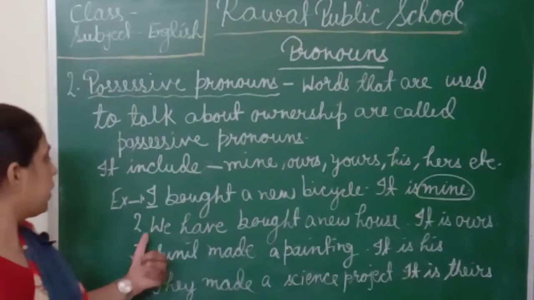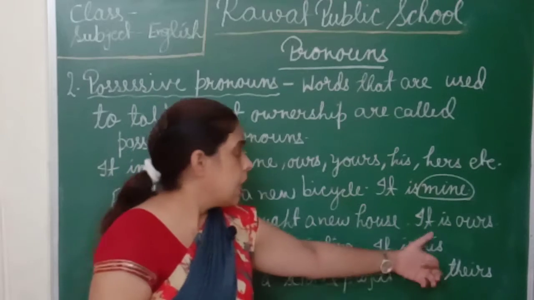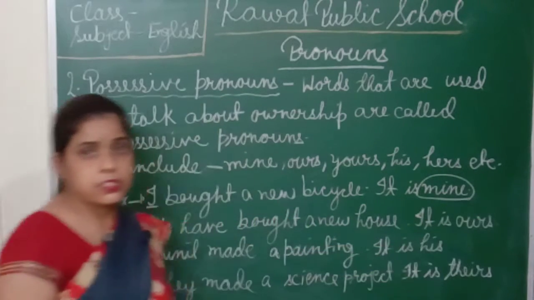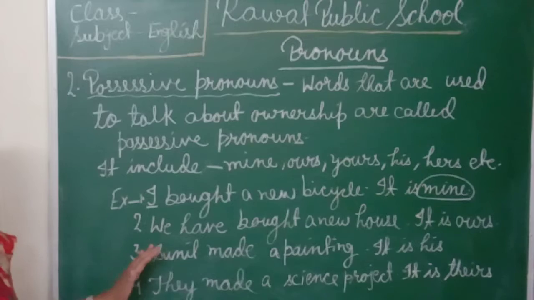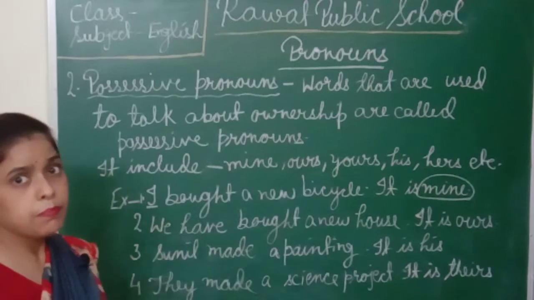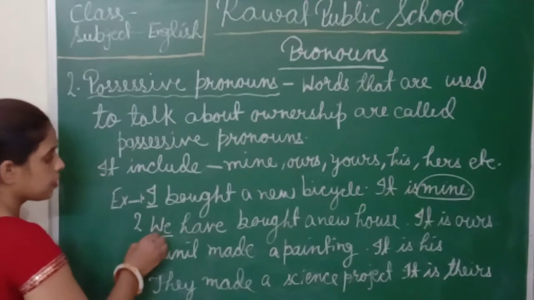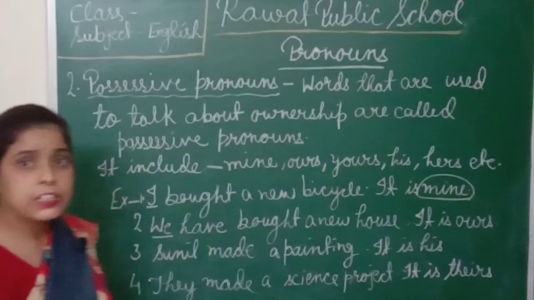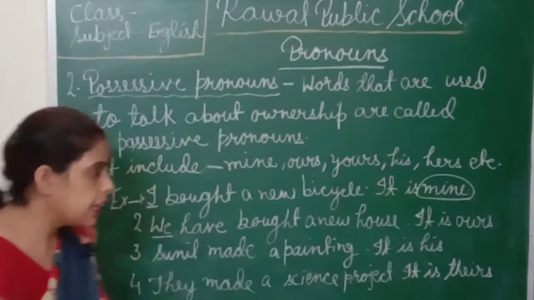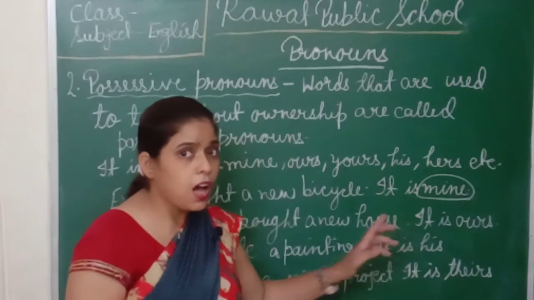Now, second: we have bought a new house. It is ours. Here, we is in plural form, and we is also a subjective pronoun here. So, the sentence is, we have bought a new house.